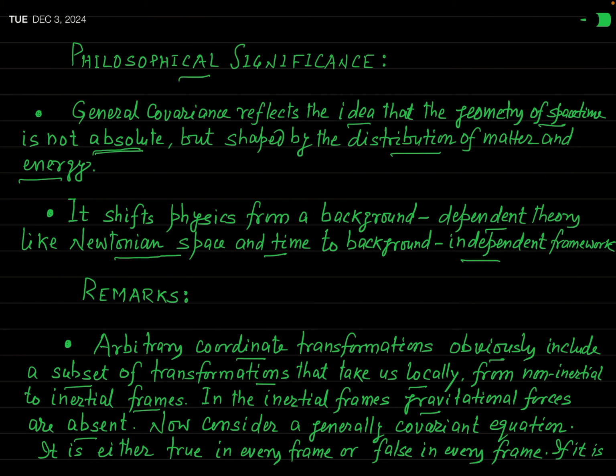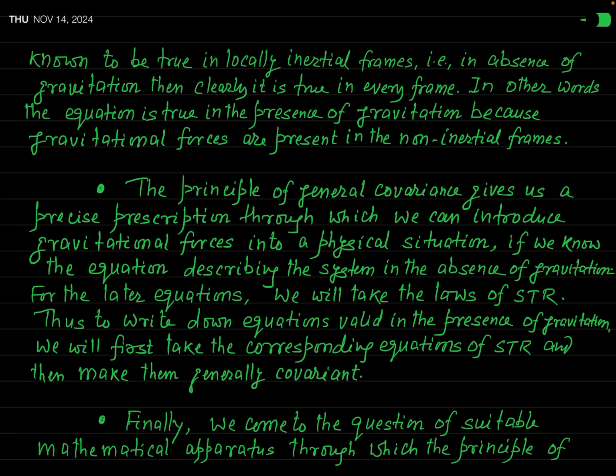Okay? So, if you now consider a generally covariant equation, then it is either true in every frame or false in every frame. If it is known to be true in locally inertial frames, that is in the absence of gravitation, then clearly it is true in every frame. If a law is true in the absence of gravity, that is in an inertial frame, it will also be true in a non-inertial frame. Okay?